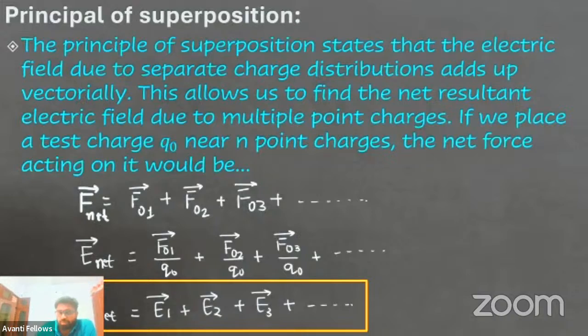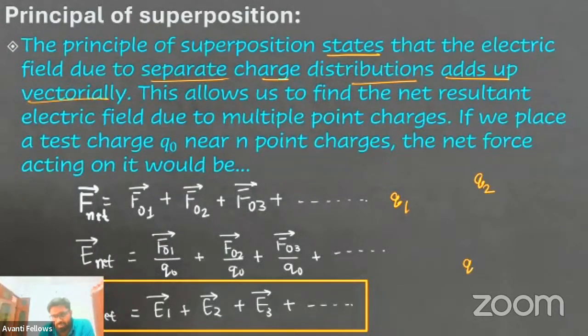So what is the principle of superposition? The principle of superposition states that the electric field due to separate charge distributions adds up vectorially, which means let's say we have Q1, Q2, Q3, Q4. These are four charge particles, and here is the test charge particle.